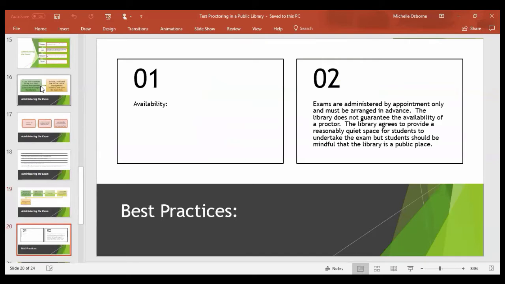And I'm going to go over a couple best practices, things to remember, some things that we specifically do at the Gaston County Public Library. So as far as availability, our exams are administered by appointment only, and it must be arranged in advance.